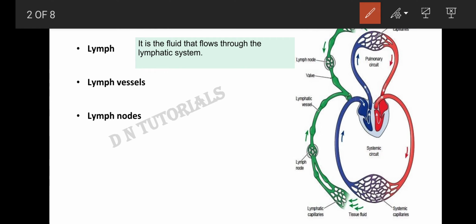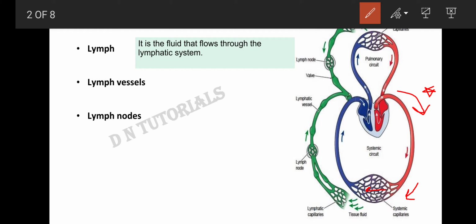This is your heart, and through your heart the blood is pumped into the arteries. These arteries divide to form a number of smaller arteries and arterioles. And these arterioles further divide to form the capillary. Right? Now the blood in arteries comes with very high hydrostatic pressure. And we all know the difference in the width of the arterioles and the capillaries. The capillaries are comparatively narrower as compared to the artery.